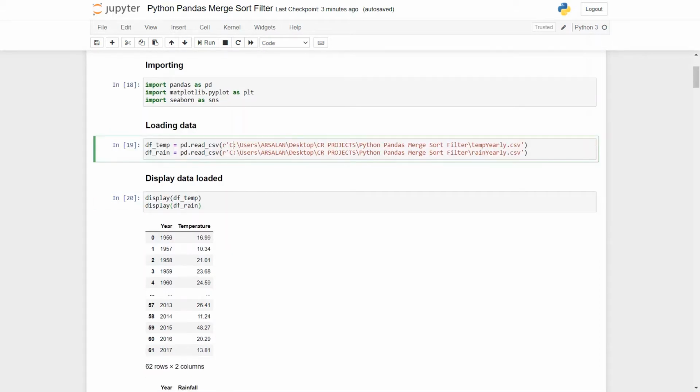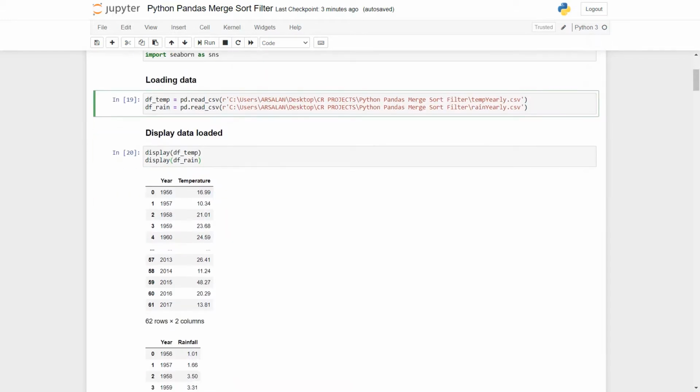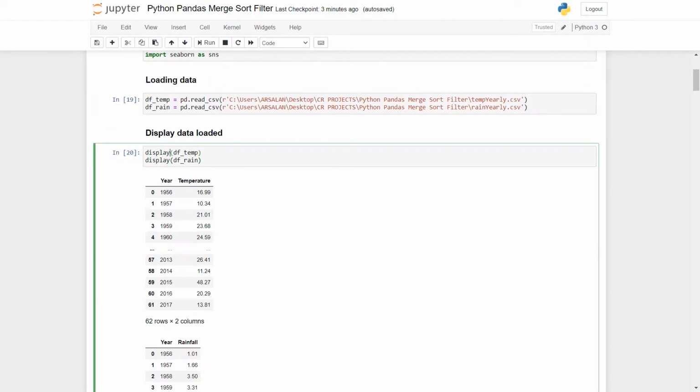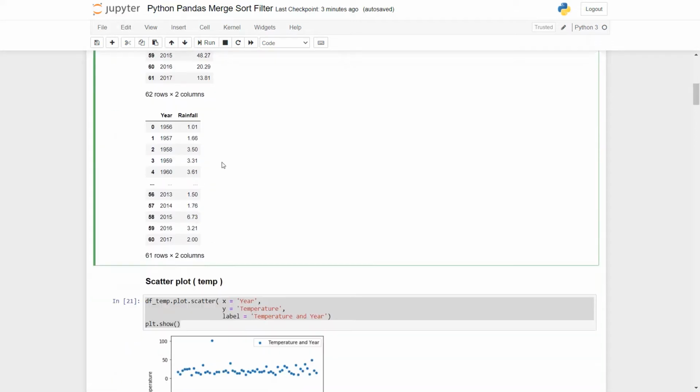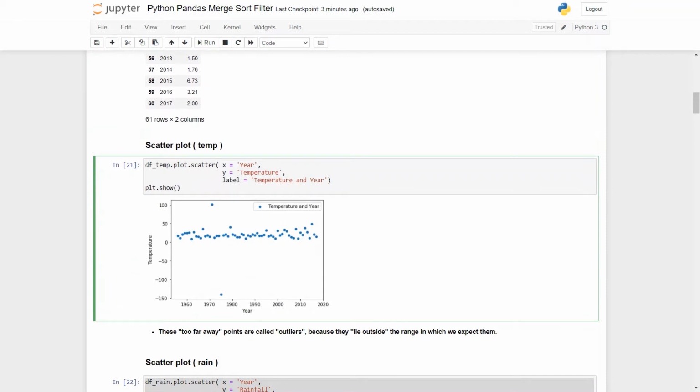Then once the file is loaded in the previous cell, we jump to this cell and we display the loaded data frames, and you can see in the output both the data frames have been loaded. Then we move to the scatter plot. To plot the scatter plot for the temperature data frame, use dot plot and dot scatter. This is the type, and then we place the x-axis as the column year and y-axis as column temperature, and the label we give as temperature and year.